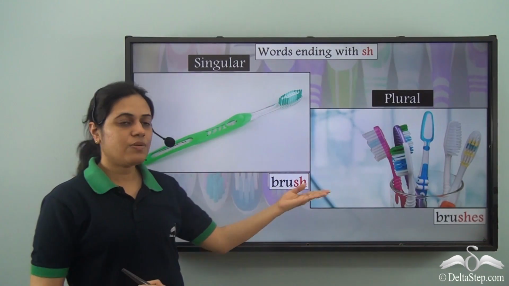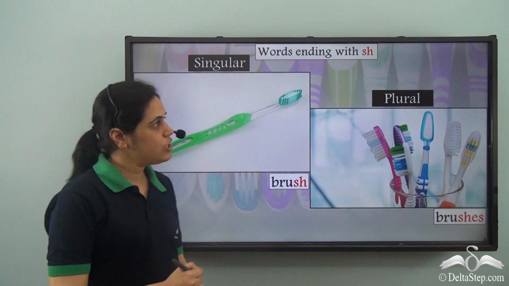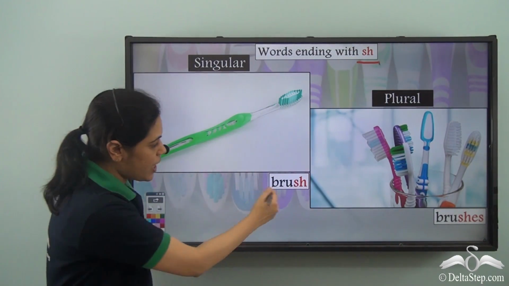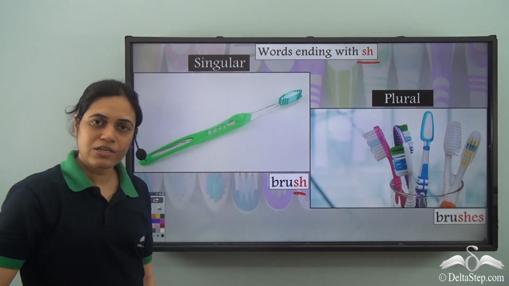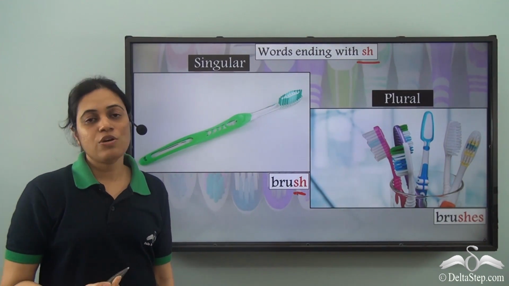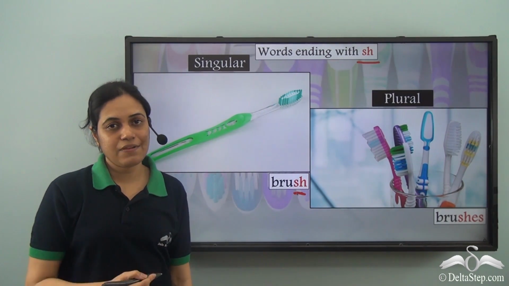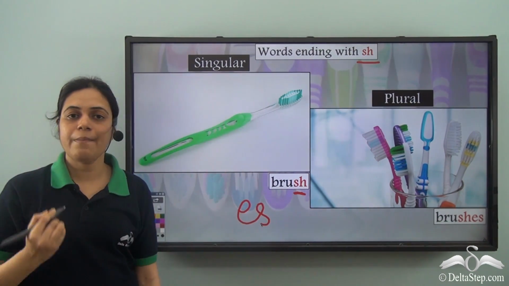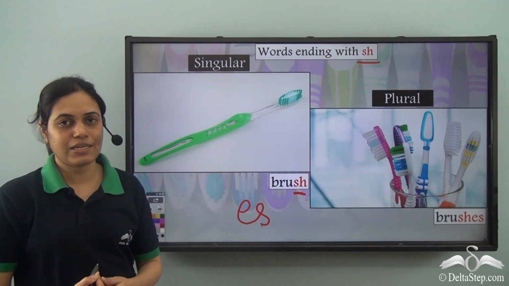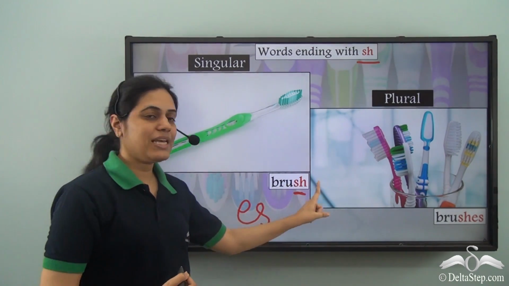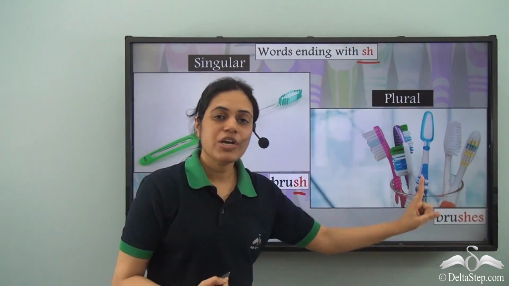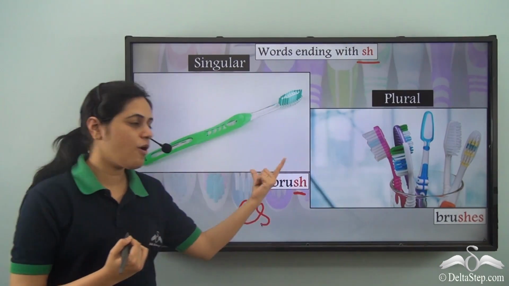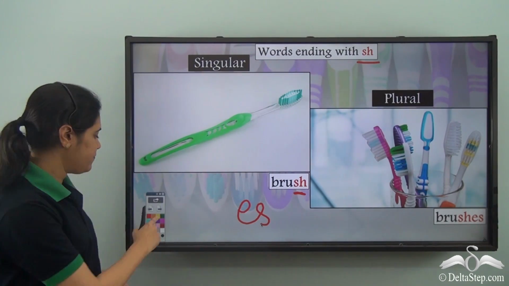So brush becomes brushes. So for words ending with sh, so brush ends with sh. Not just for brush, for all the words ending with sh, the plural form is formed by adding an es at the end. So brush, es. Brush, es, that is brushes, is the plural form of brush.